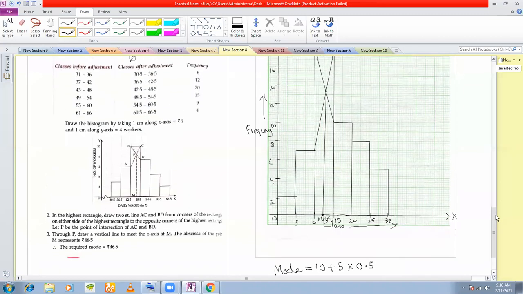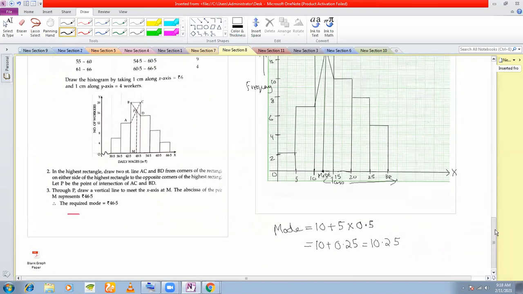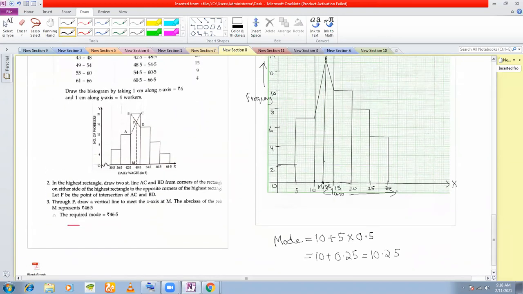See, how to find out the mode, right? You've understood the point of intersection and this perpendicular. Yes, sir. So if you see how many divisions from here to here, how many divisions are there?